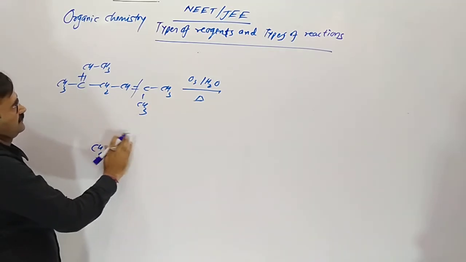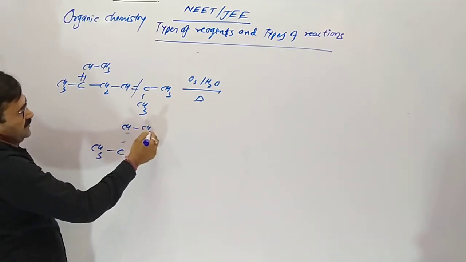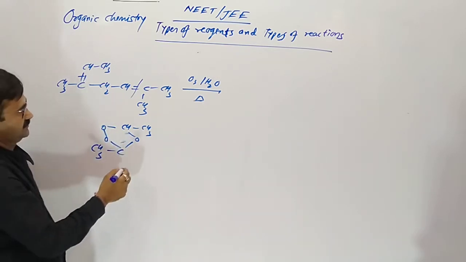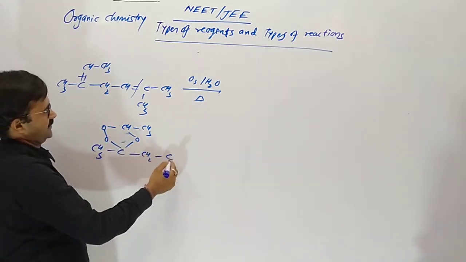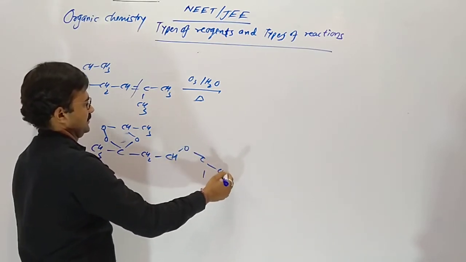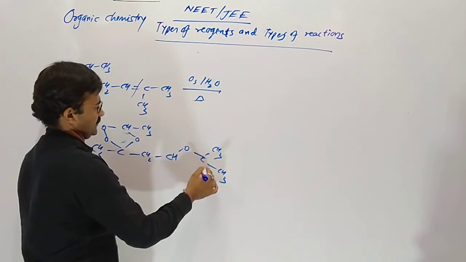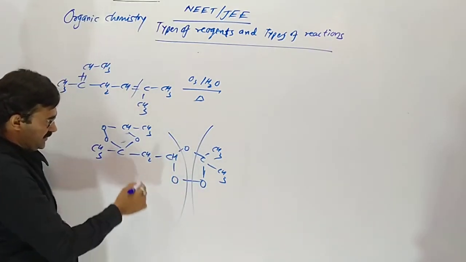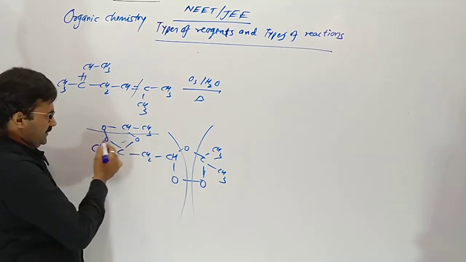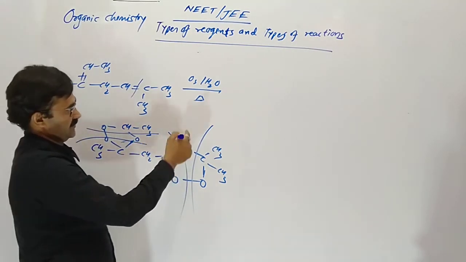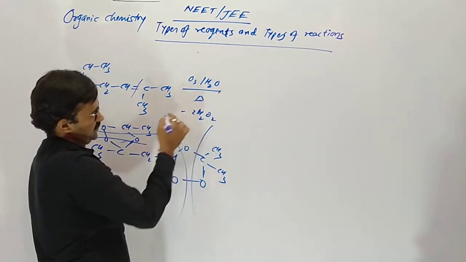Here on CH, CH3, one side 1 oxygen, another side 2. Here CH2, CH, one side 1 oxygen, another side 2. One part from here, here, here and here. This one oxygen and this one: 2 moles of H2O2.